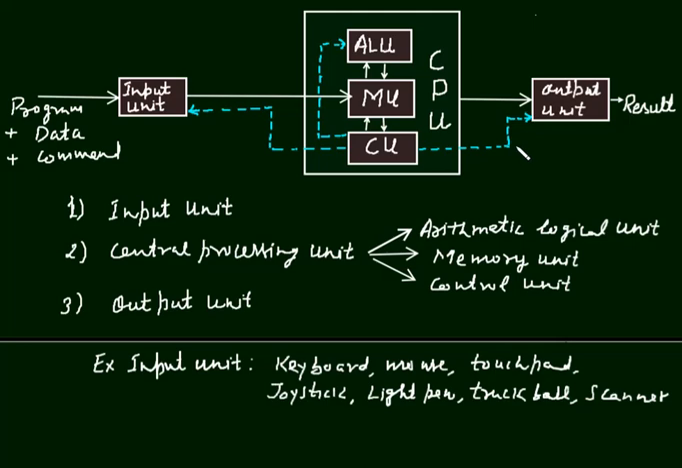These dotted blue lines have some sense in computer, and these are called flow of control signal. These dotted lines are called flow of control signal. And these solid lines, these are flow of instruction and data. This solid line shows flow of instruction and data.